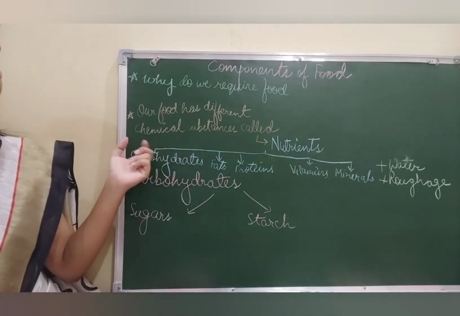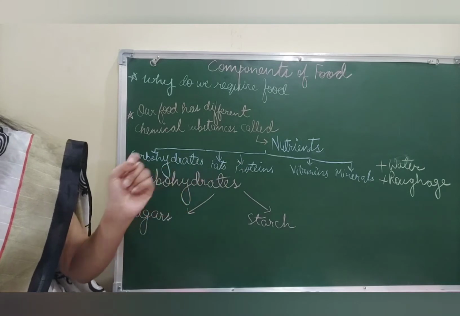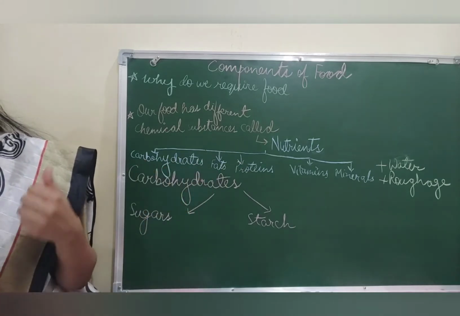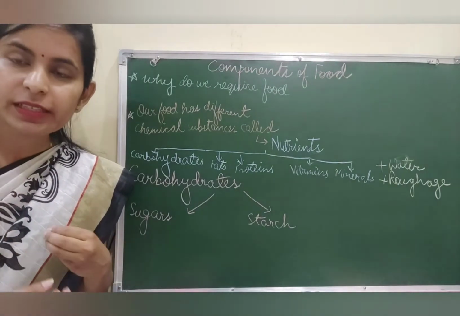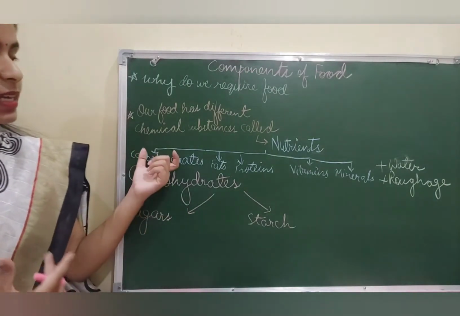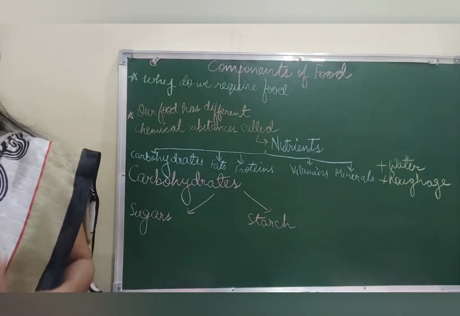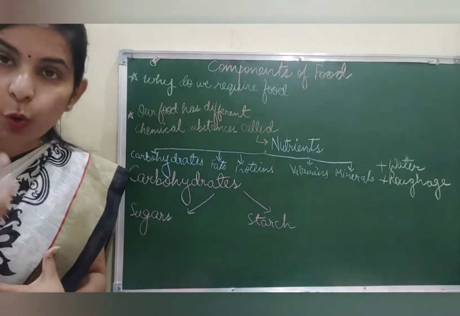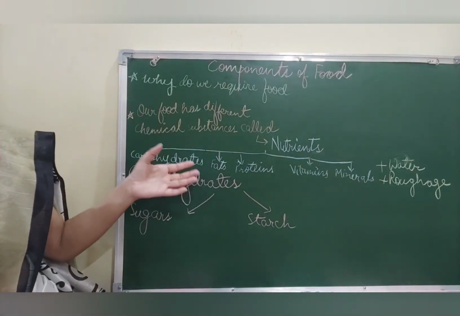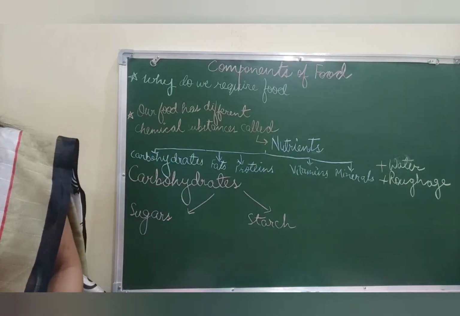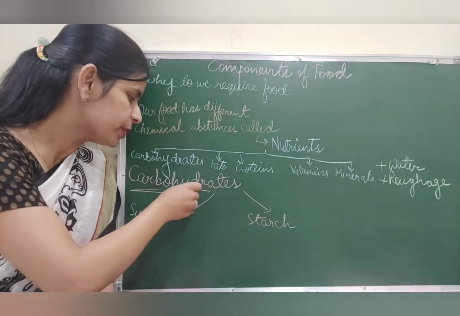Other than these nutrients, our body also requires water and roughage. These nutrients are essential for good health, for staying protected from various diseases, and thus they should definitely be a part of our diet. It is important that our body gets all these nutrients in sufficient amount for us to stay healthy. Now, the first one is carbohydrates.